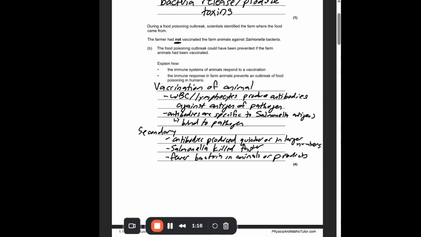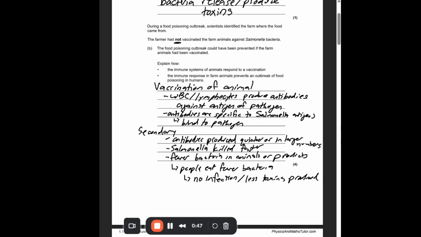Which means people eat fewer bacteria. And there's no infection, or you can say less toxins produced.